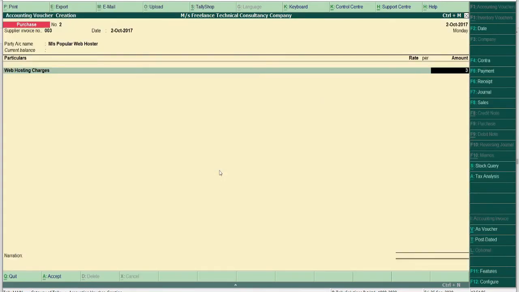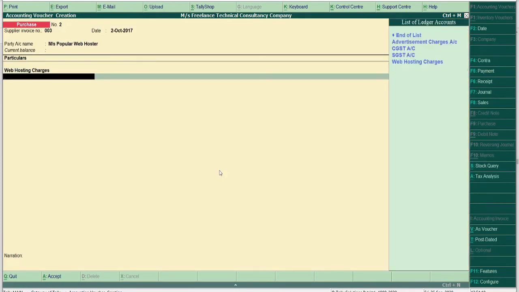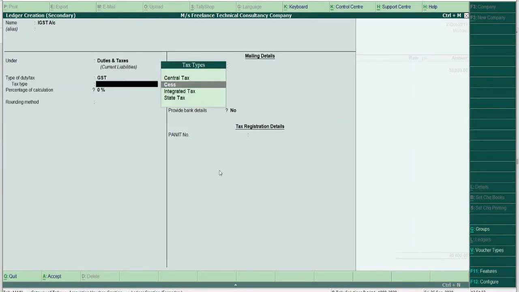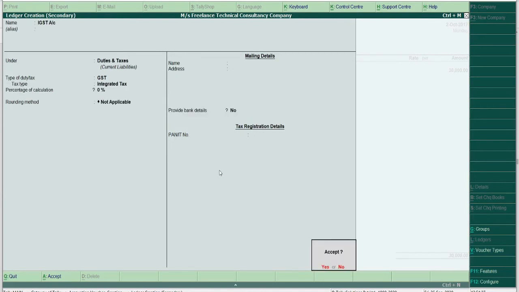The amount is 30,000. Space bar, IGST is not created, also under duties and taxes, GST and integrated tax. Accept, yes.